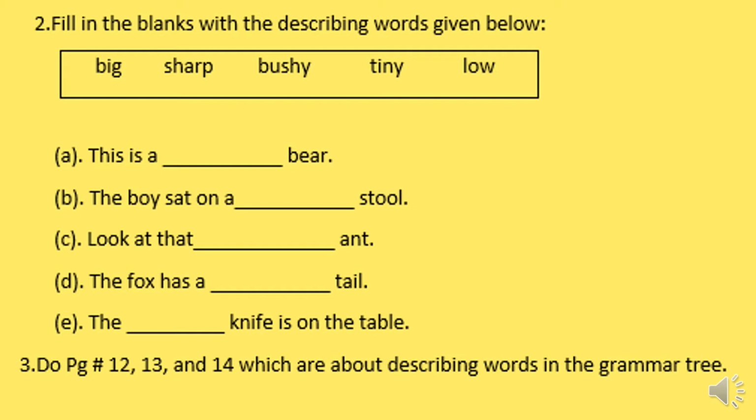Then the next task is to do pages 12, 13 and 14 in your book Grammar Tree, which are about describing words. Now you can easily do the exercises. So you have to do page numbers 12, 13 and 14, which are about describing words, in your Grammar Tree.